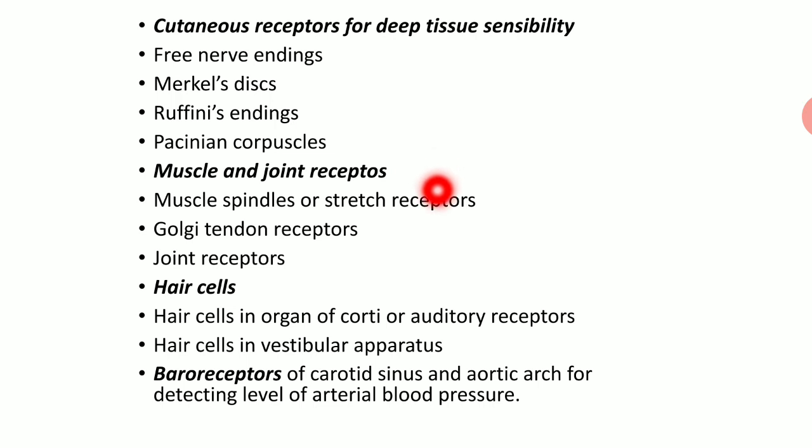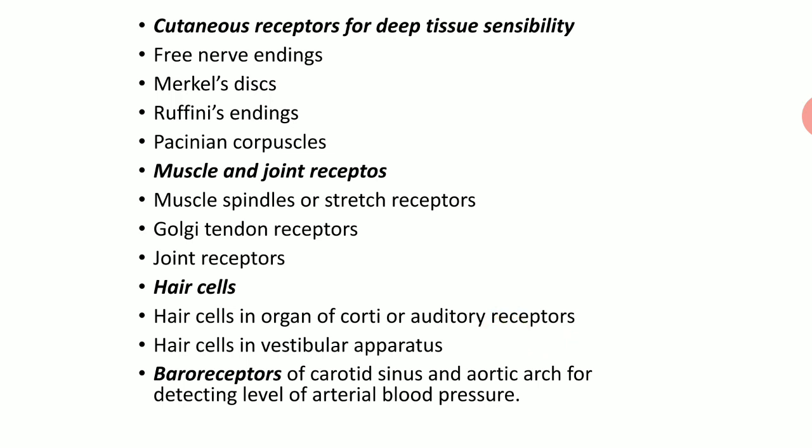Another group is muscle and joint receptors like the muscle spindle, also known as the stretch receptor, Golgi tendon receptors and joint receptors. Another group of mechanoreceptors are hair cells: hair cells in the organ of Corti, also known as auditory receptors, and hair cells in the vestibular apparatus.